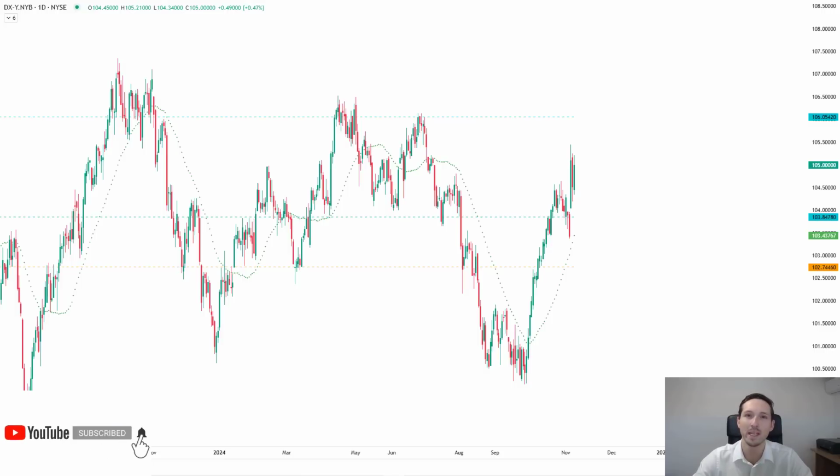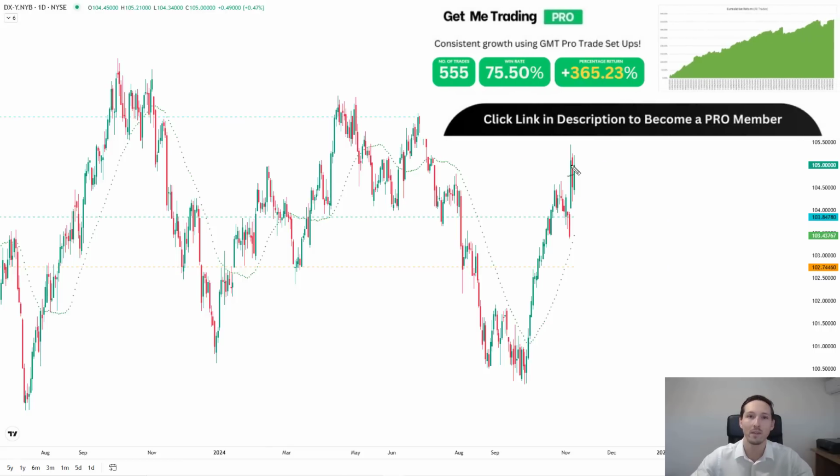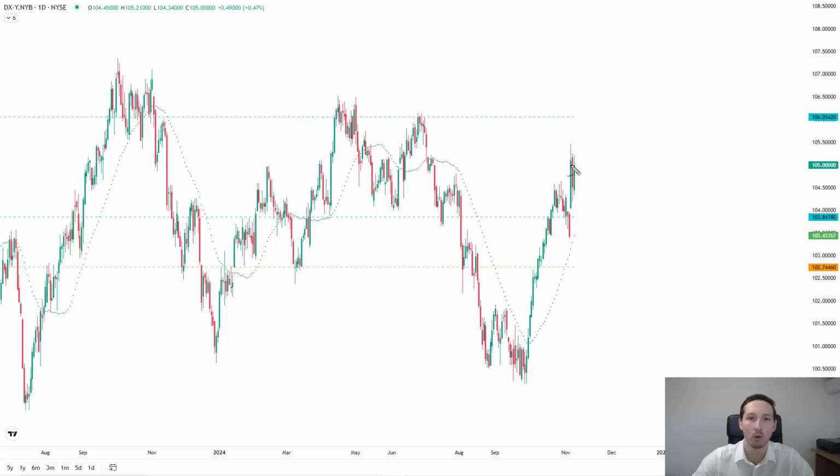Last week was a huge week in the markets. Why? Because we had the US presidential election. And as we can see, we had a big gap up and a rally in the US dollar after the election results were announced. Why? Because Donald Trump won the election outright, and now he's going to look to implement both corporation tax cuts and also implement tariffs. Now, both of those are inflationary, and we're looking at a scenario where we have stimulus on the fiscal side and also stimulus on the monetary policy side, because not only will Trump be doing that, but the Federal Reserve are beginning a cutting cycle.